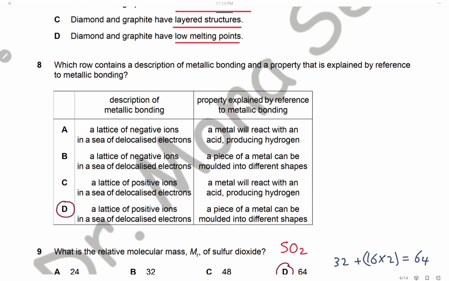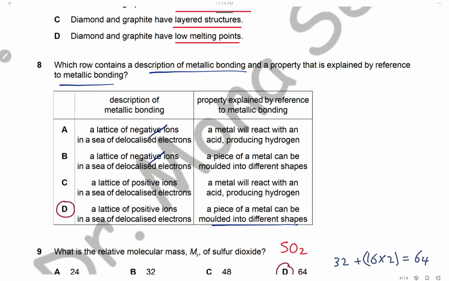Question 8. Which row contains a description of metallic bonding, structure of the metal in metallic bonding, and a property that is explained by reference to the metallic bonding? So the property mentioned in the second column should be related to the structure of the metal. First statement is incorrect because we have negative ions. The structure of the metal is a layer or a lattice of positive ions surrounded by a sea of delocalized electrons. And the property which is related to the structure, that the piece of metal can be molded into different shapes. It can be shaped because metals are malleable.